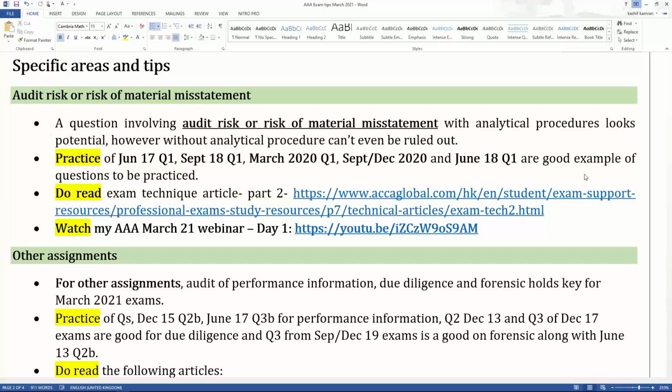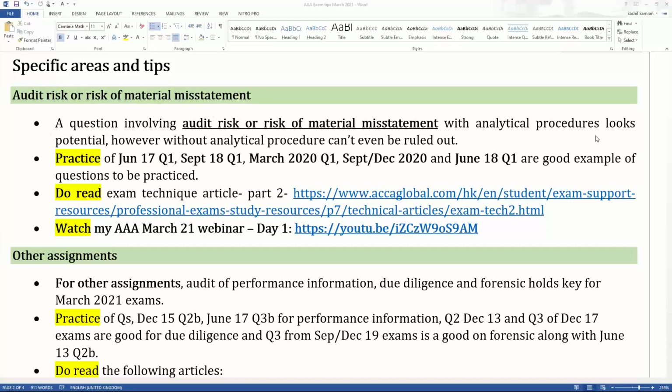You go to the exam hall in March 21 and you get a question on business risk. You cannot blame the tutor because these are tips. You should prepare your 100% syllabus. But in the last 10 days, these are just tips. So to me, audit risk or a risk of material misstatement looks potential for March 2021 exams, not the business risk. So a question involving audit risk or a risk of material misstatement with analytical procedures or without analytical procedures. Both are important.